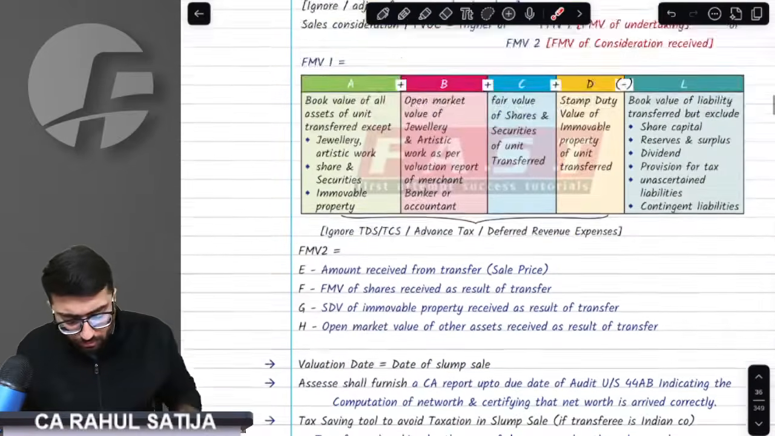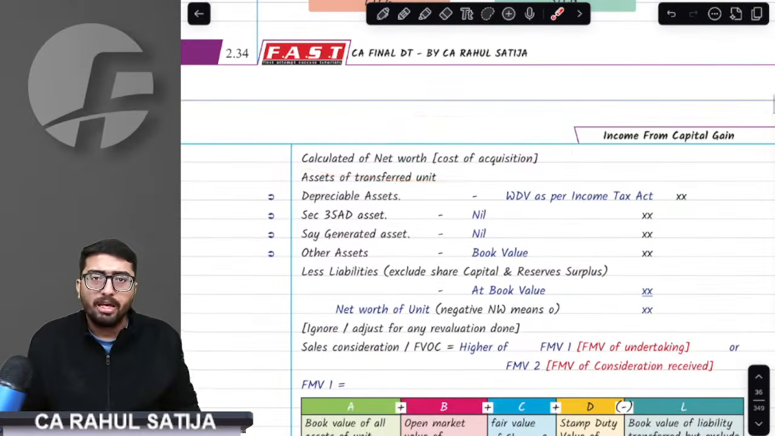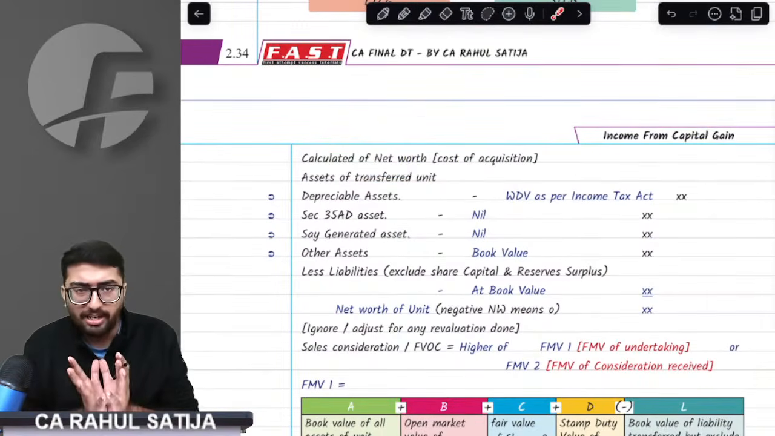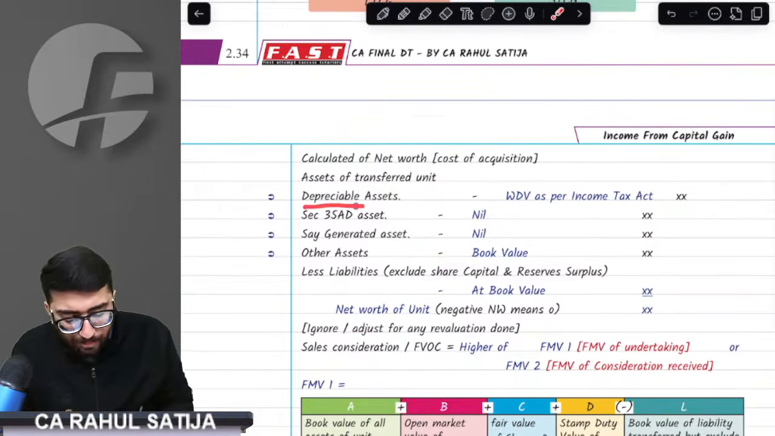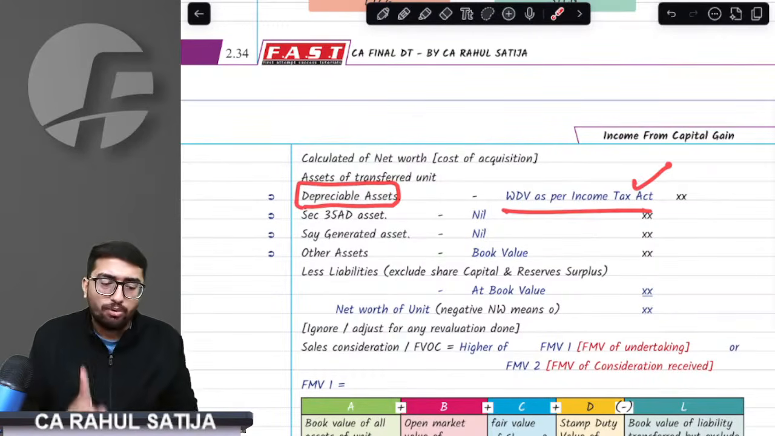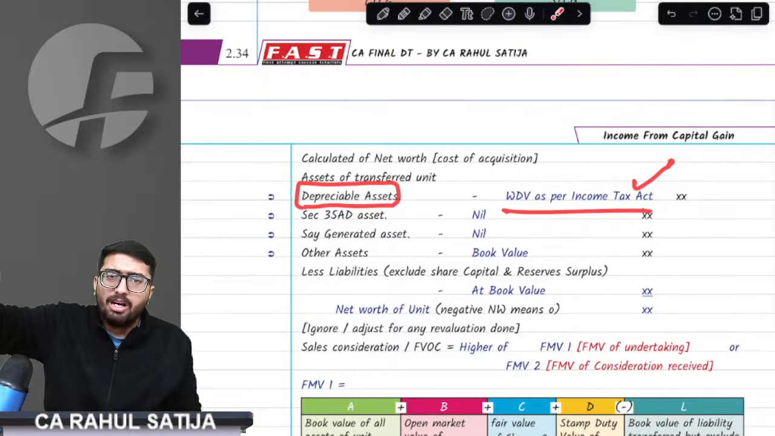Then we have net worth. How do we arrive at net worth? Understand. Take the balance sheet of the undertaking being transferred. Whatever depreciable assets we have, take the WDV as per Income Tax Act. If any revaluation has been done in the assets, that has to be taken off. Revaluation is to be ignored, that has to be removed. Impact of revaluation has to be removed.